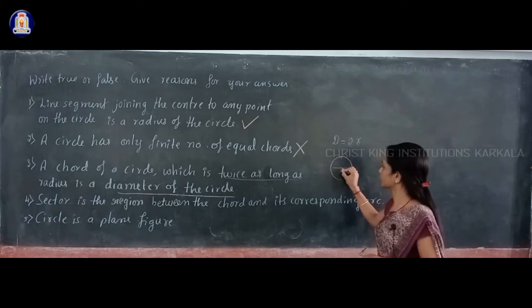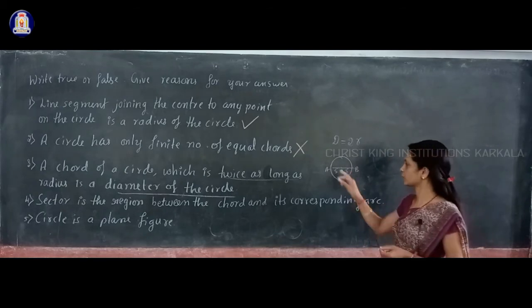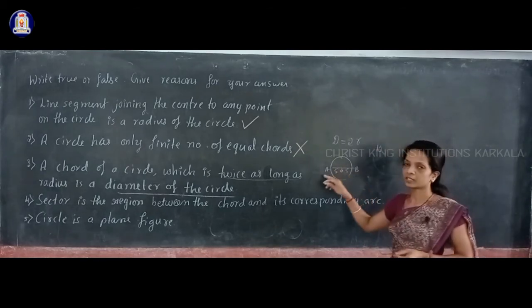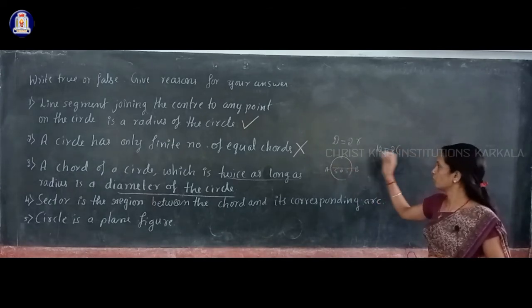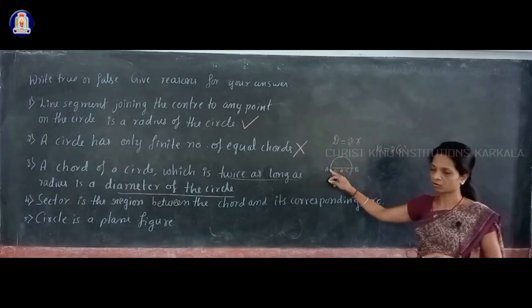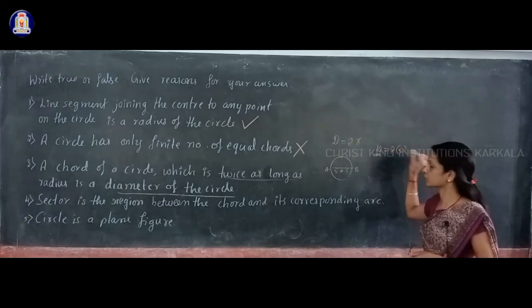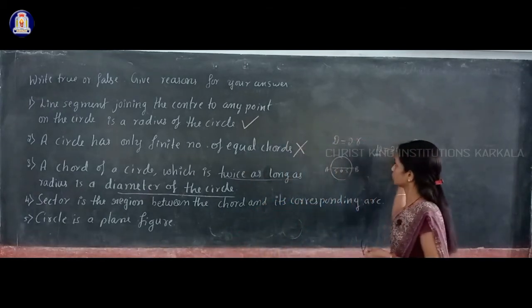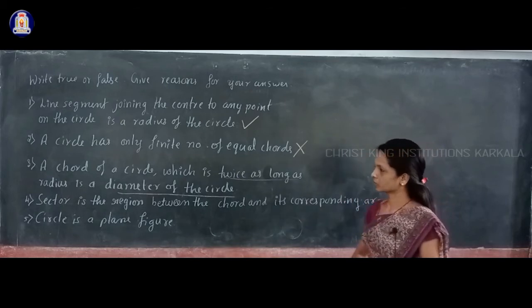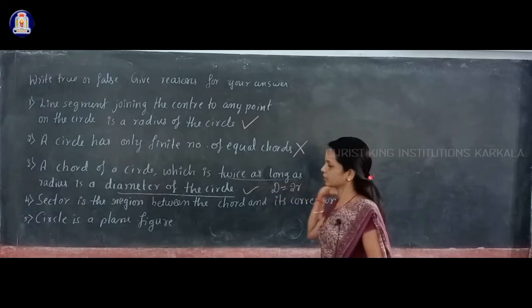You can see that in the figure also. Suppose this is the diameter, AB is the diameter, and if OA is 5 centimeter, then OB is also 5 centimeter. So then the diameter is how much? Diameter is 10 centimeter, and that is 2 times 5, the radius of the circle. So diameter, that is 10, is twice as long as a radius. That is a true statement. Why? Because we know that diameter is equal to 2 into r. So this third statement is a true statement, because diameter is 2 times the radius.